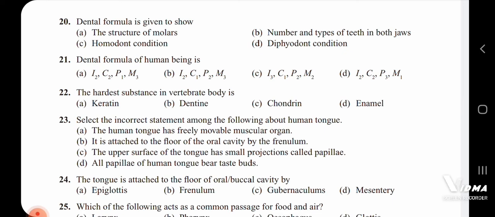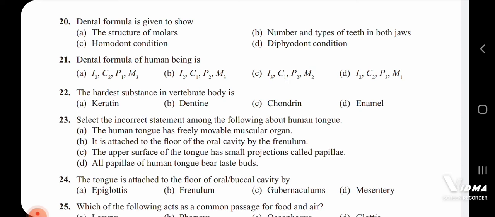So here the incorrect statement is all papillae of human tongue bear the taste buds, because there are 4 types of papillae: fungiform, filiform, foliate and circumvallate. Among these 4 types, all the types of papillae are not having the taste buds.